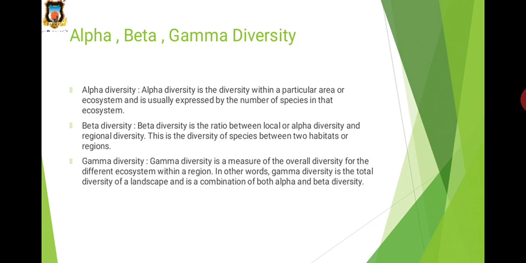Then gamma diversity. Gamma diversity is the measure of overall diversity for the different ecosystems within a region. In other words, gamma diversity is the total diversity of a landscape, and it is the combination of both alpha as well as beta diversity. So these are the different types of diversity.